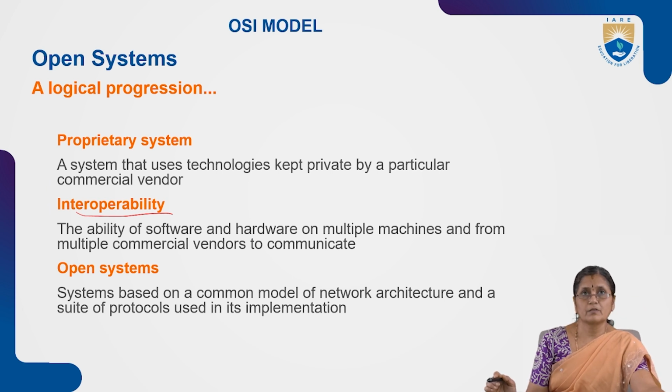So what is an open system? A system based on a common model of network architecture and a suite of protocols used in its implementation. Open system means it is open to all.